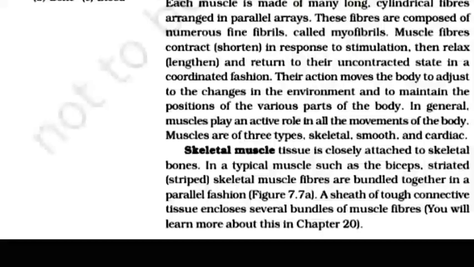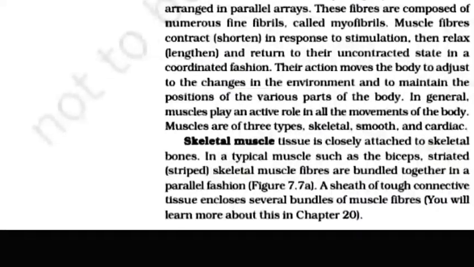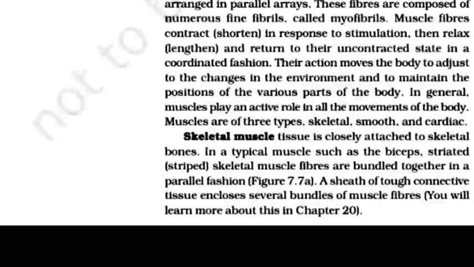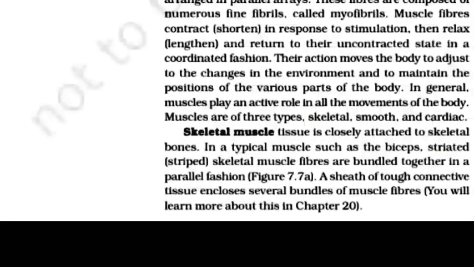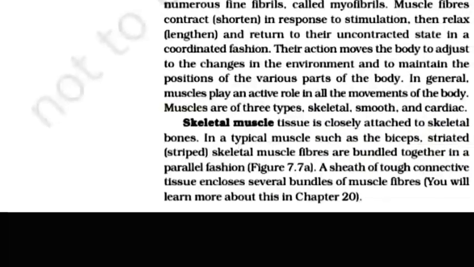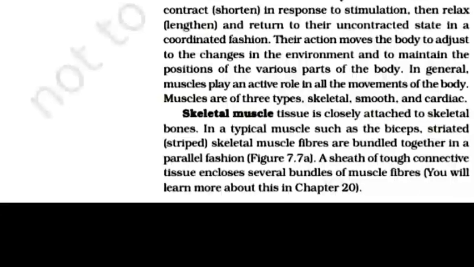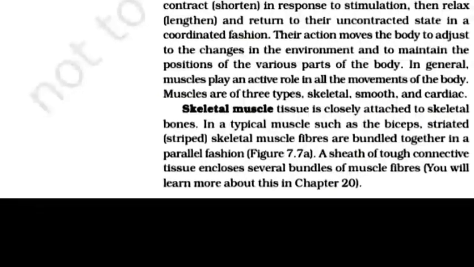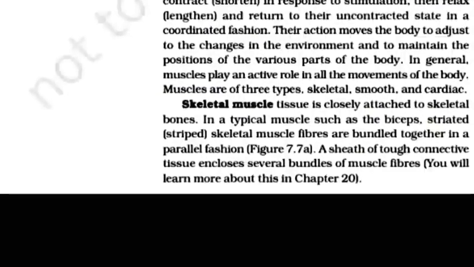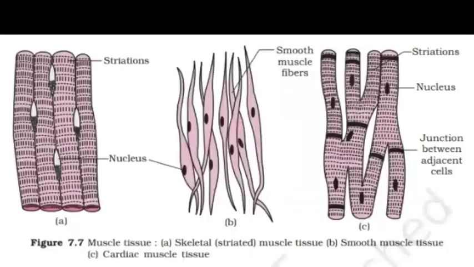Skeletal muscle tissue is closely attached to skeletal bones. In a typical muscle such as the biceps, striated, stiff skeletal muscle fibers are bundled together in a parallel fashion. A sheath of tough connective tissue encloses several bundles of muscle fiber.